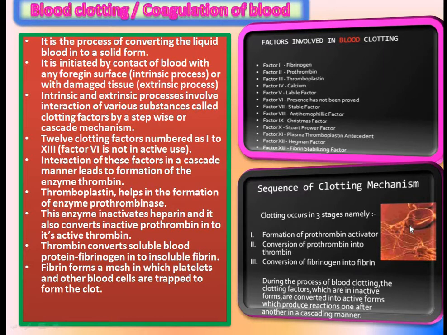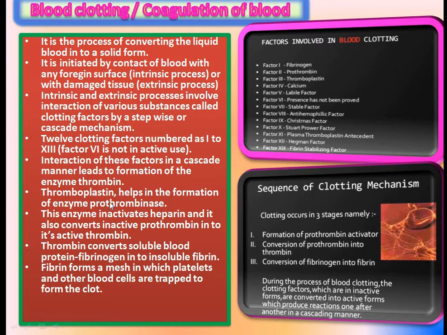See here, this is the process of clotting, blood coagulation or clotting. Here the fibrin or clot formation takes place, and in this fibrin network the blood cells and platelets are trapped due to the clot formation. This structure is called a mesh.